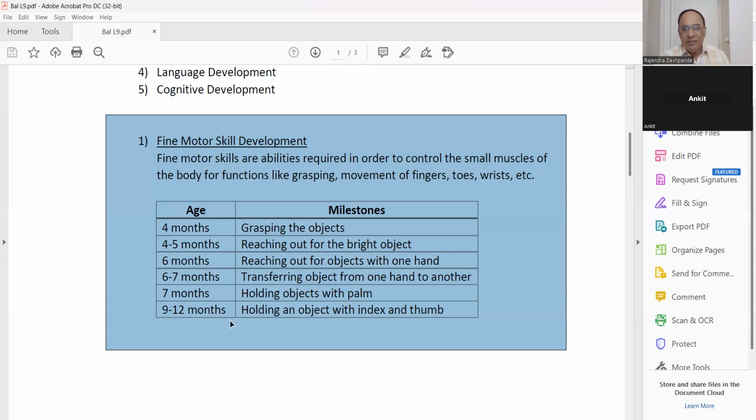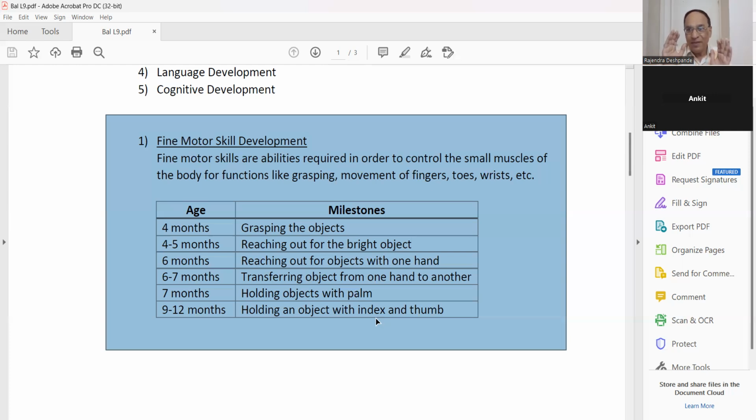Then after 1 year, holding the object with only index and thumb. Then you can give them some pencil or your fountain pen or the ball pen. Give him in these 2 fingers, index and the thumb. This is more skill. It requires more skill. That's why it is called as a fine motor skill.